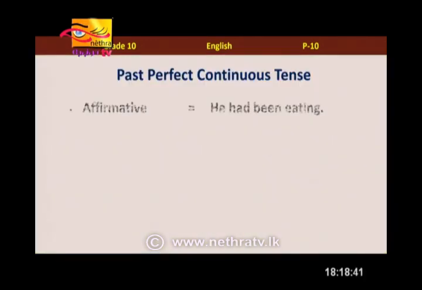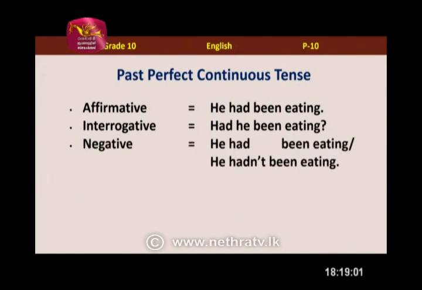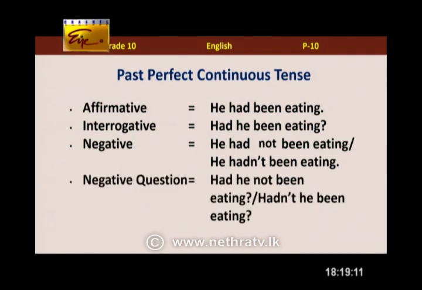That's right. And when it comes to past perfect continuous tense, affirmative sentences, positive sentences, we can simply just use had been and the ing form again, he had been eating. Interrogative, how about the interrogative? Interrogative is a question form, remember? Oh, yes. Had he been eating? We simply take had in front. And negative sentence again? He had not been eating, or we can also say he hadn't been eating. Yes, use the contraction form. Then the negative question we can say, had he not been eating or hadn't he been eating?